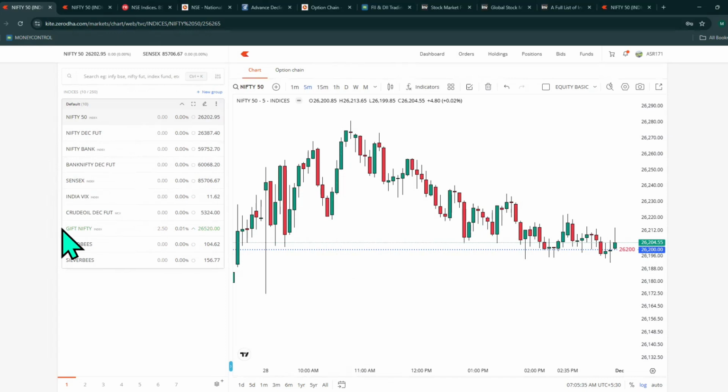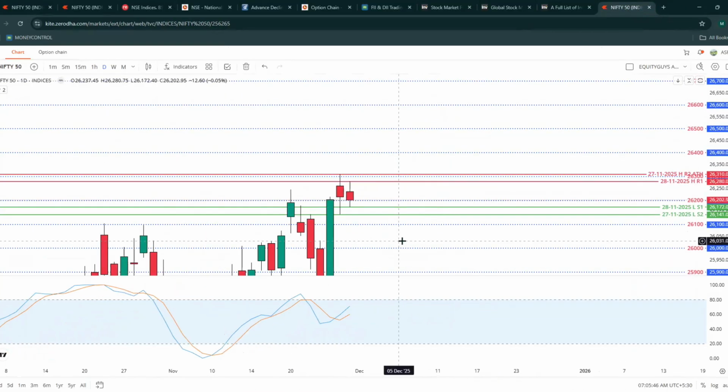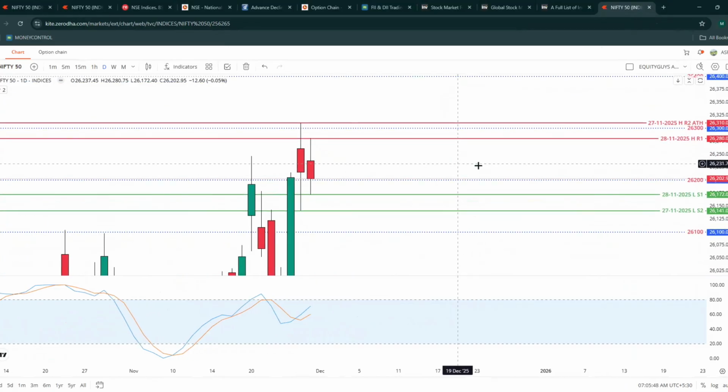Gift Nifty, if you compare it with Nifty December future, is suggesting there is a 140 points gap up. Based on this data, let's plan for the day. But before that, let's take support and resistance. Let's mark support and resistance.